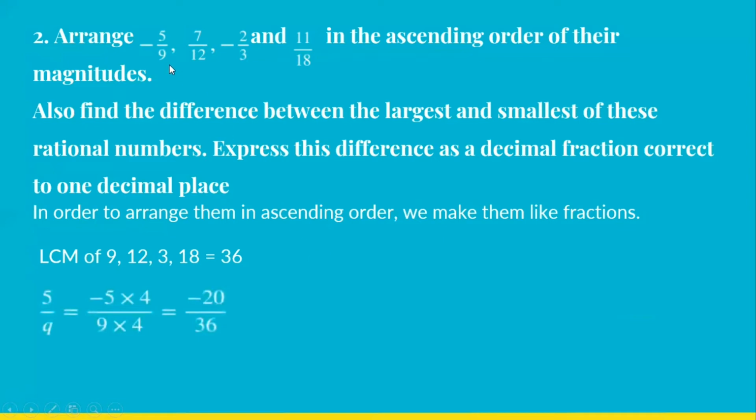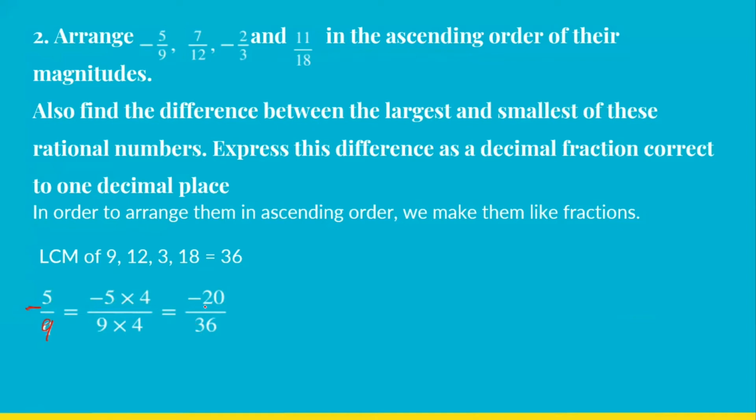So -5 by 9. 9 should be multiplied by what to get 36? 9 multiplied by 4 is 36. So we have to multiply the numerator also. So -5 by 9 is the same as -20 upon 36.